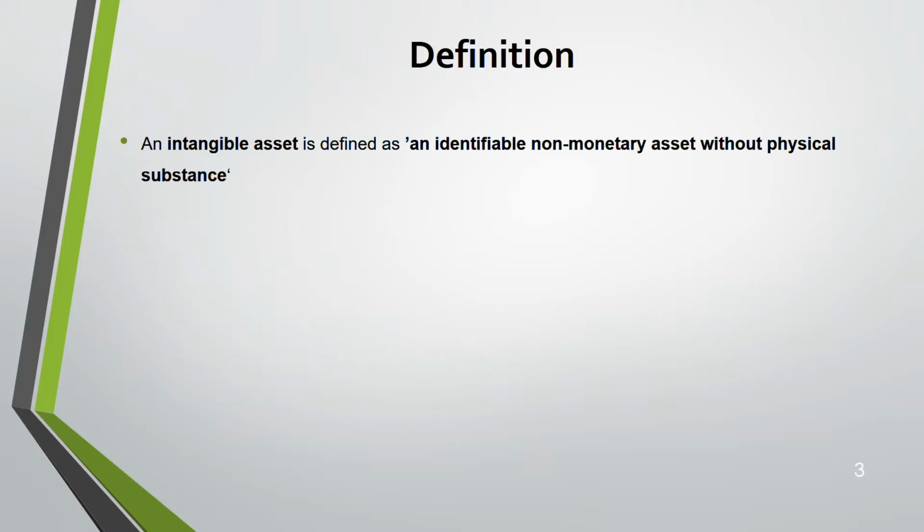What is an intangible asset? We have gone through tangible assets in IAS 16, property, plant and equipment. This is also very similar to that, especially the recognition criteria and also the measurement. Almost it is similar to tangible asset with few differences. Intangible means it is an identifiable non-monetary asset without physical substance.